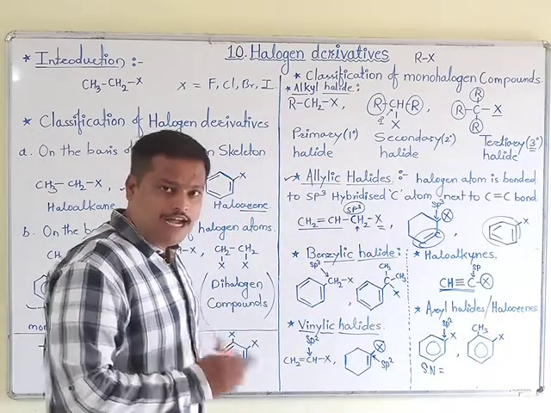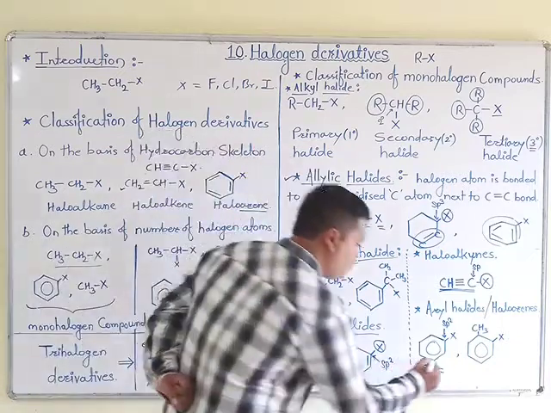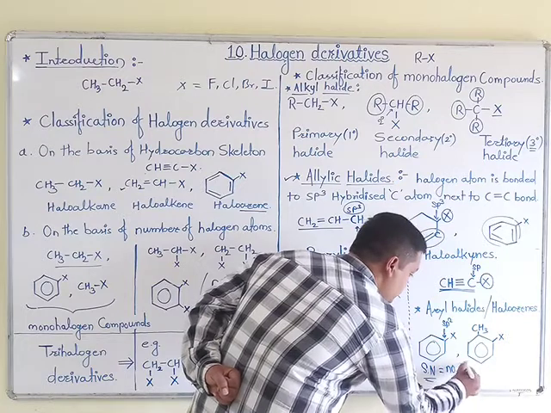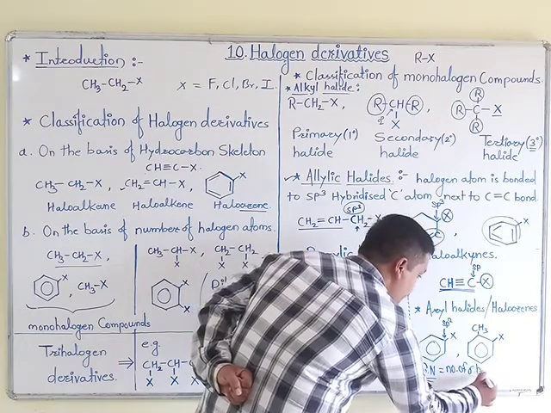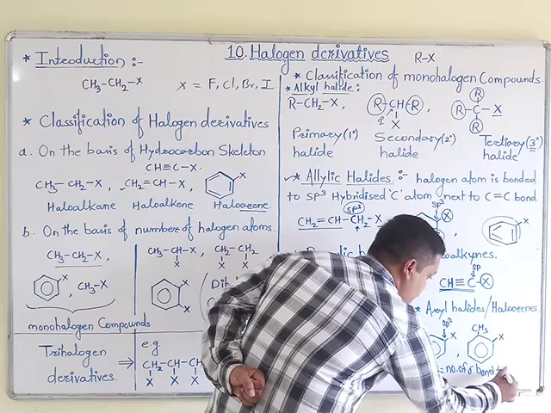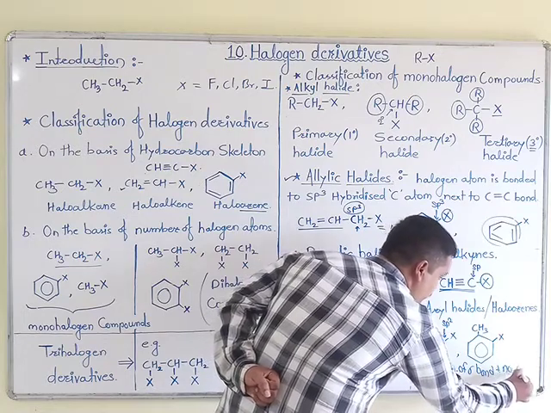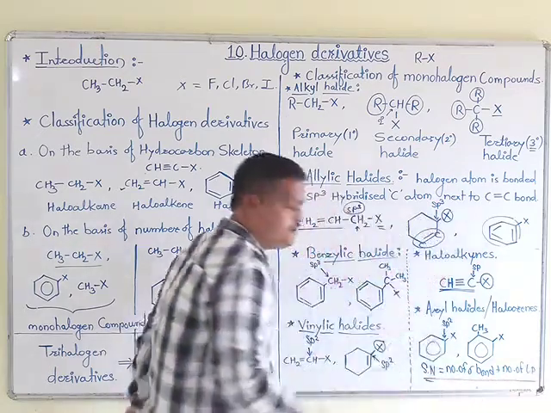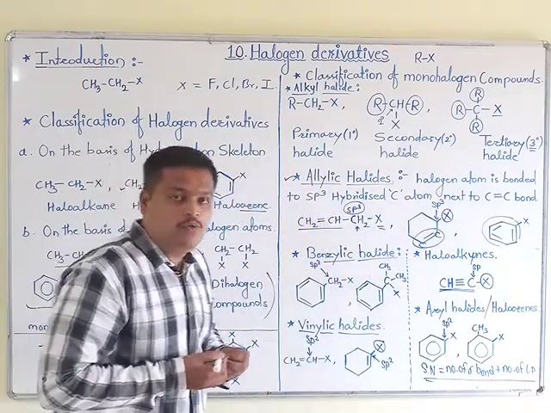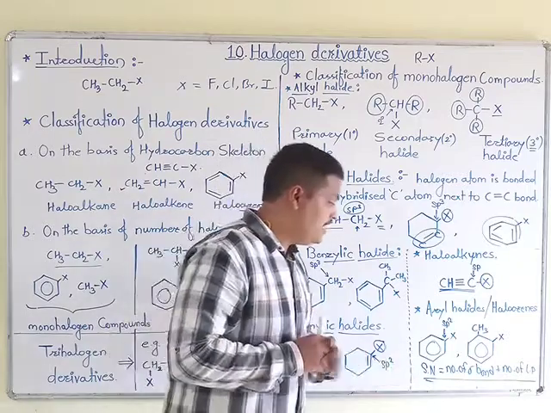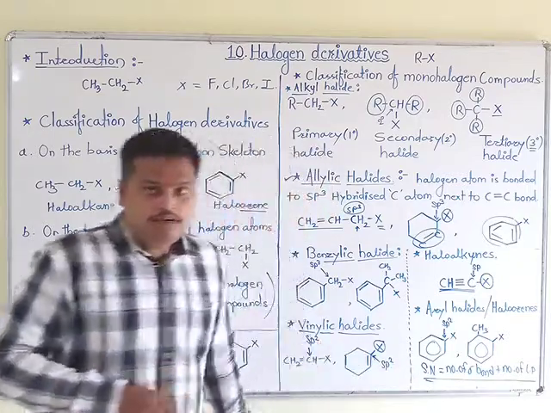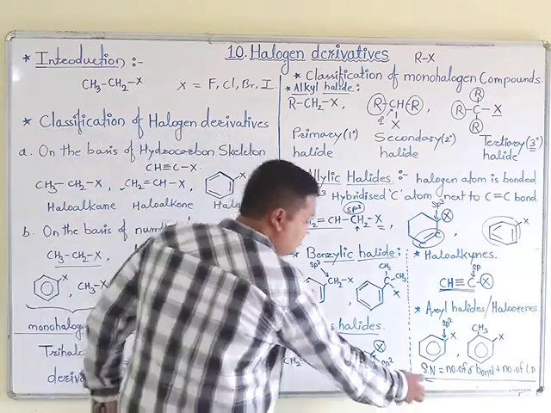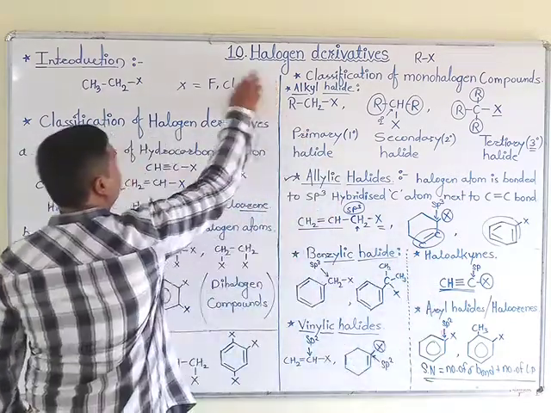To calculate hybridization, use this formula: steric number equals the number of sigma bonds plus the number of lone pairs. After getting this value, you will calculate the hybridization. I will tell you a simple example for the calculation of this steric number.